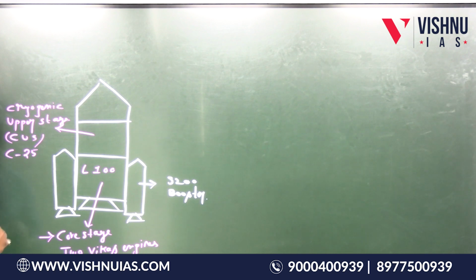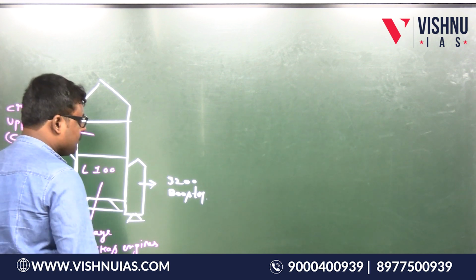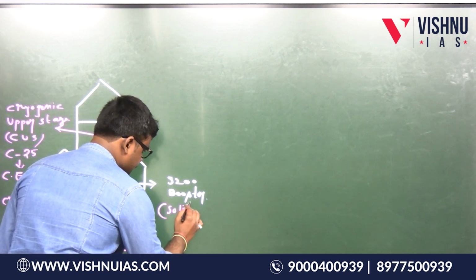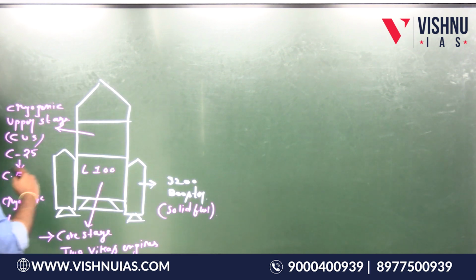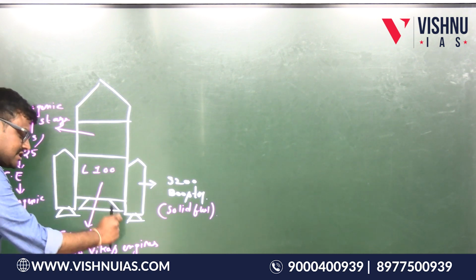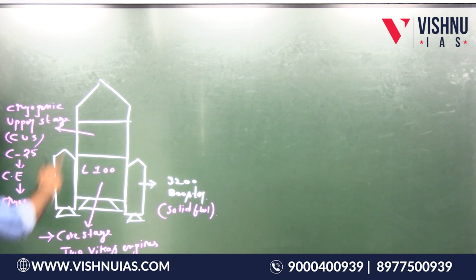C25 is the cryogenic upper stage. This stage consists of a cryogenic engine, and in this cryogenic engine we use cryogenic fuel. In the S200 boosters we use solid fuel. So there are 2 S200 boosters and there is the core stage, which consists of 2 Vikas engines and uses liquid fuel, and this is the cryogenic upper stage.